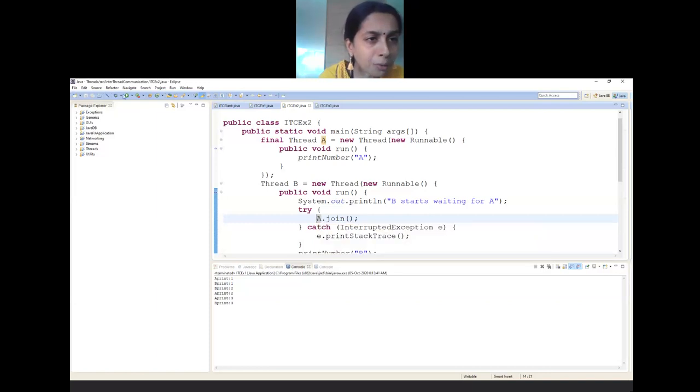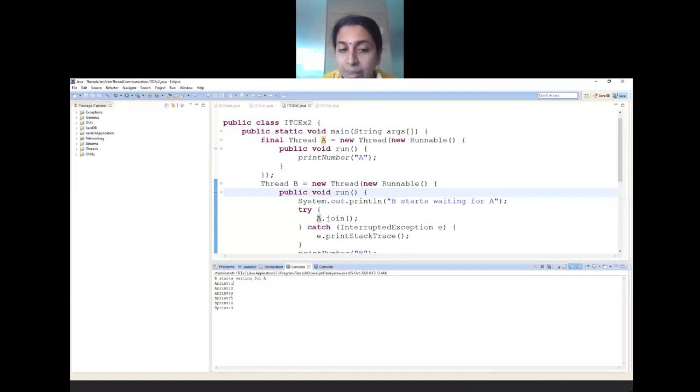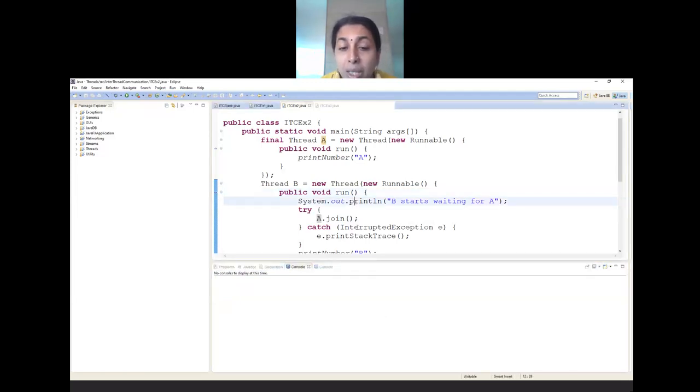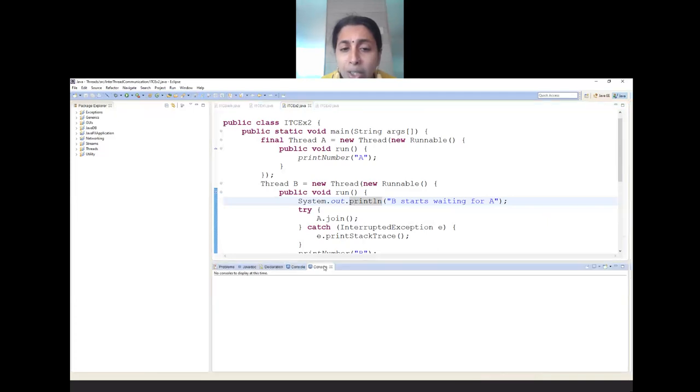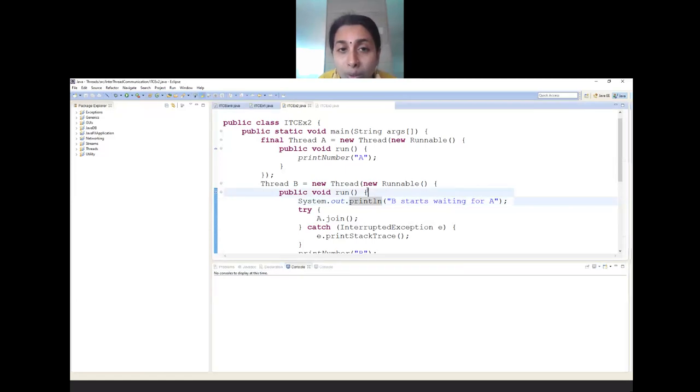So let me run this program. So just have a look at this. Until and unless A completes all these tasks, B will not start. In comparison to the previous one, what was there in the previous one? Previous one was talking about A and B toggling. Or it may so happen that B comes first, then A comes. There is no rule set at all. So it is free of any rules in the first program. In the second program, using join, there is a bit of synchronization shown.